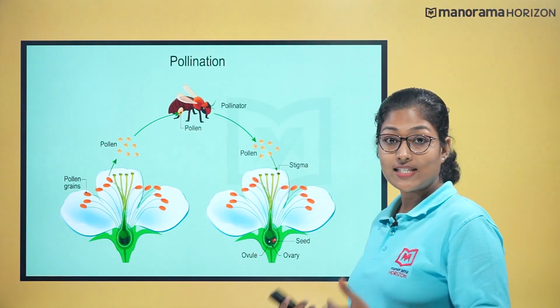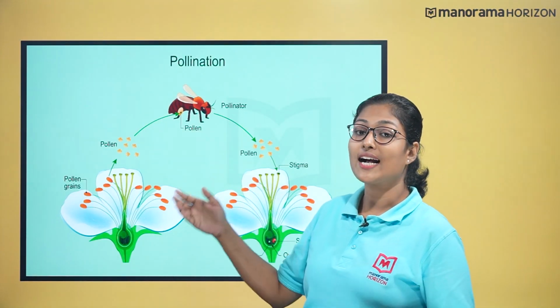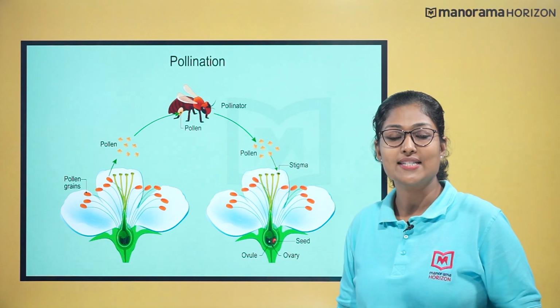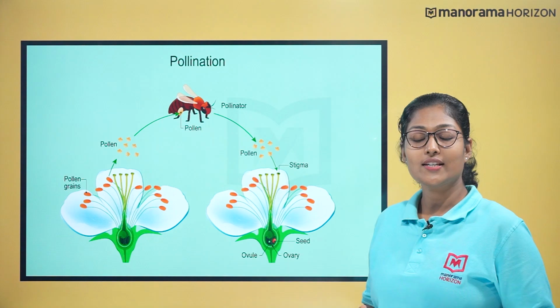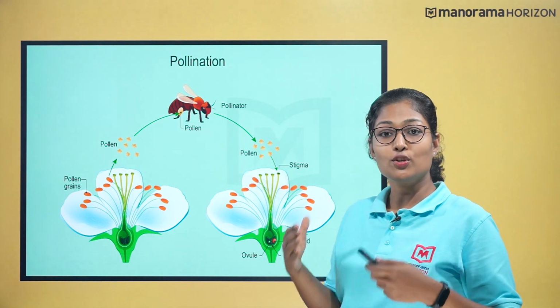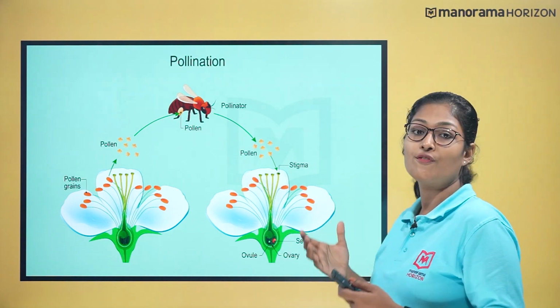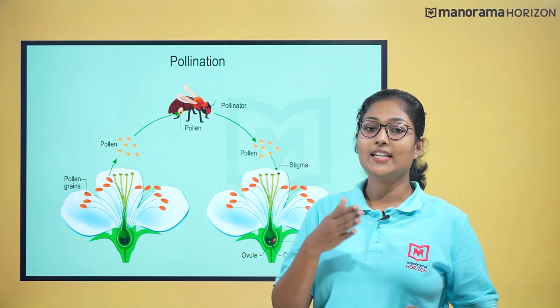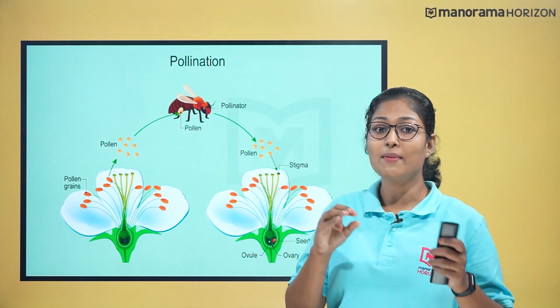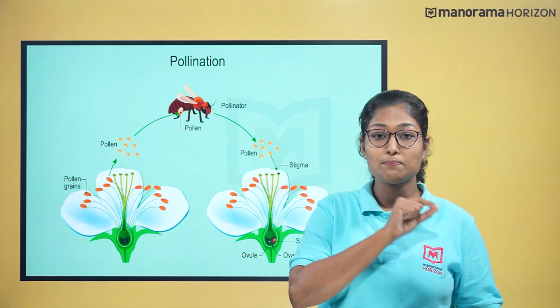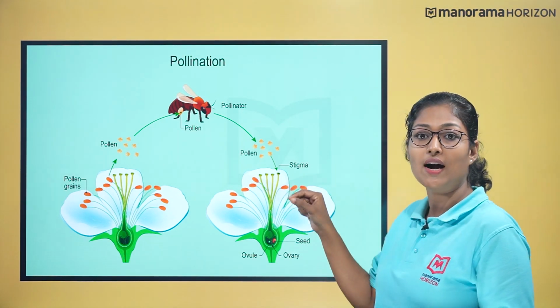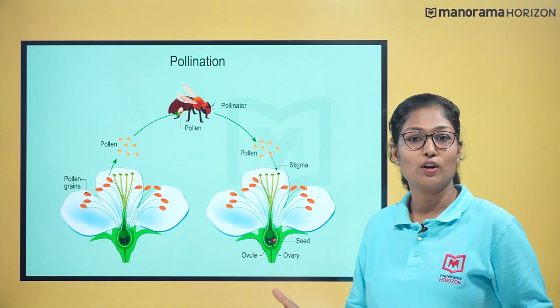In the case of seed plants, pollen grains are the carriers of the male gametes and eggs are present in the ovule. Hence, pollen grains need to be transferred to the stigma to facilitate fertilization. The pollen grains need the help of some agents of pollination to be transferred to the stigma. Once a pollen grain reaches the stigma, it germinates to produce the pollen tube.